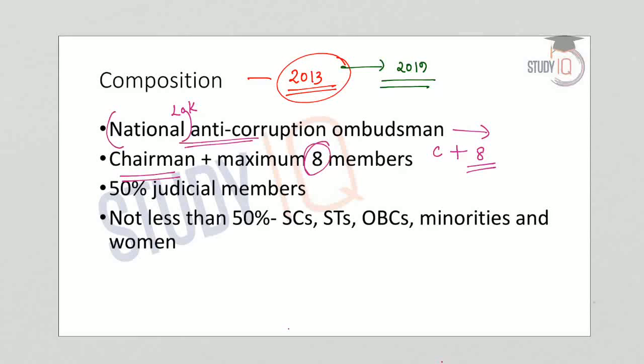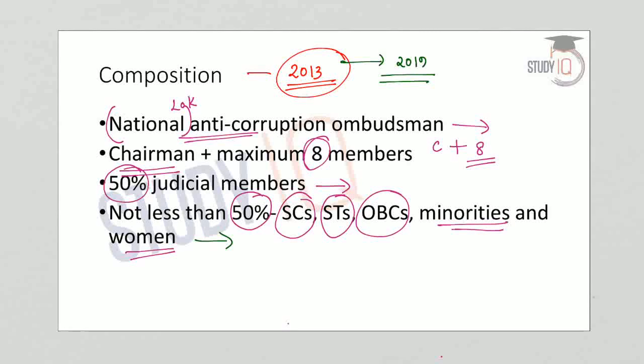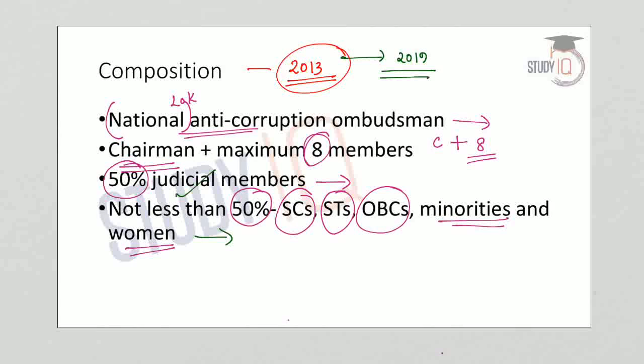The Act also mandates that out of the total members in the Lokpal, at least 50% of the members should be judicial members. And not less than 50% of the members should be from among persons belonging to scheduled castes, scheduled tribes, other backward classes, minorities and women. This is to give broad representation from all the categories. The same rules of 50% judicial members and 50% representation from scheduled castes, scheduled tribes, OBCs, minorities and women apply for the search committee as well.